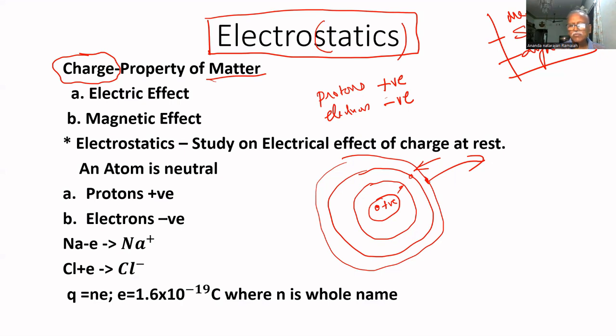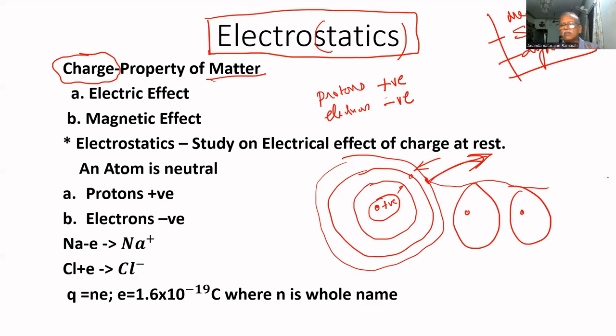But if it gets more energy, it will go away to the next orbit. If the outermost orbit electrons get energy, they will move.